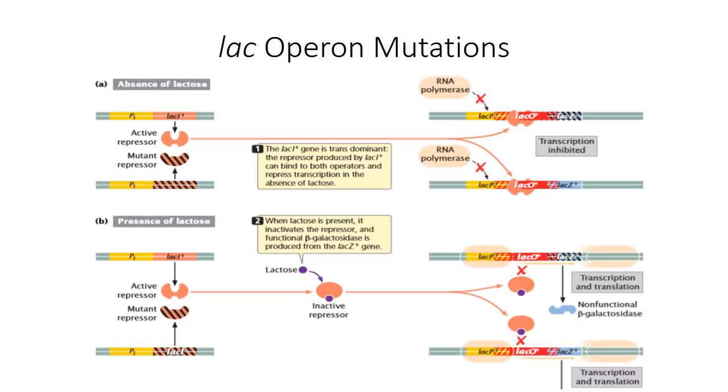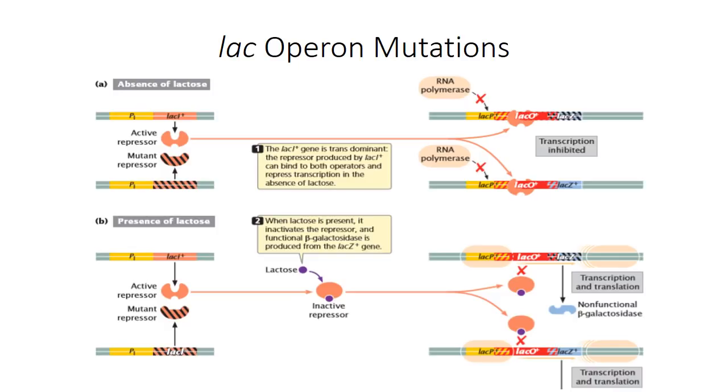Thus, there are four types of mutation: mutation in the structural gene, mutation in the regulator gene, mutation in the operator region, and mutation in the promoter region. The mutation in the structural gene is designated as lac-Z-, lac-Y-, and lac-A-. In this case, no enzymes are produced from this mutation.